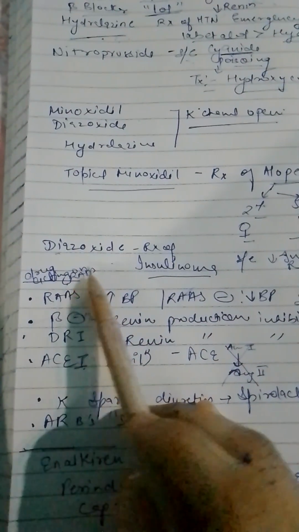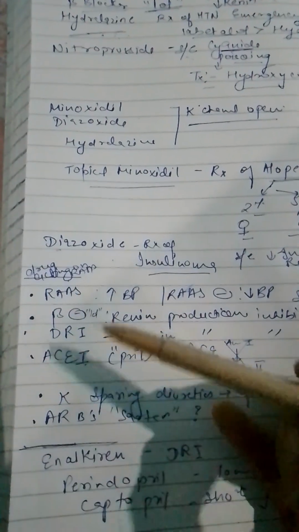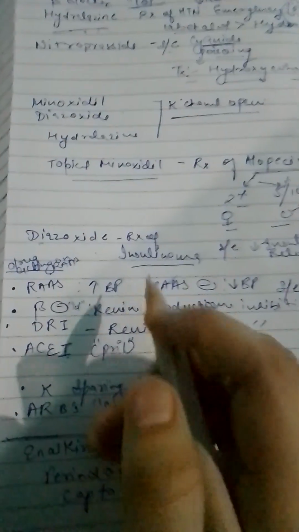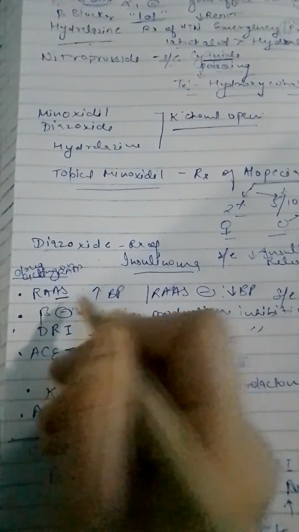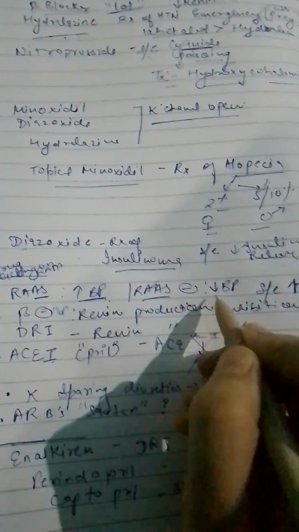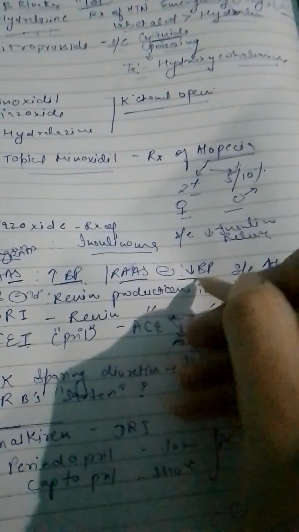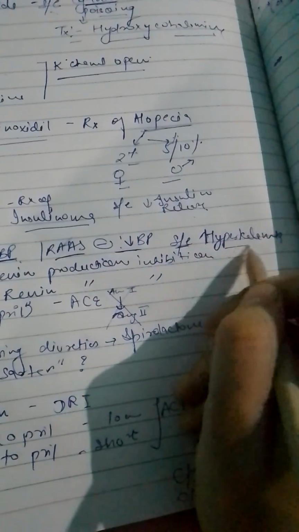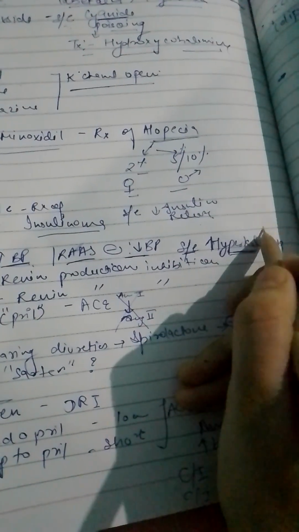Then comes the drugs which act on the RAS system. Before that we will cover what they are asking. RAS increases the BP, so if we give RAS inhibitors, they will decrease the BP. That means they are used in the treatment of hypertension. A side effect is that they can lead to hyperkalemia, that means more potassium in the blood.